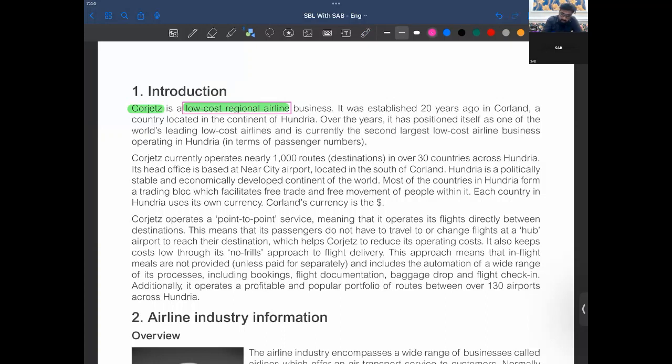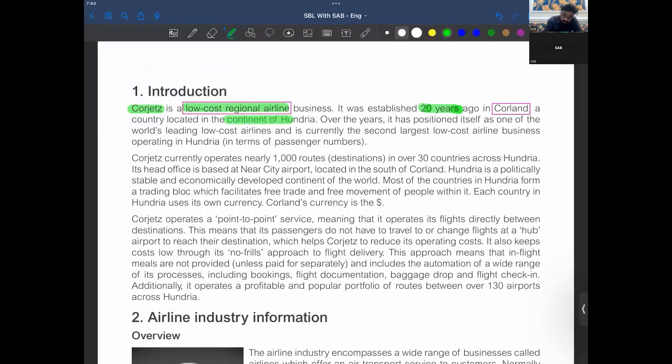It was established 20 years ago, so it's a good time here. In Corland, which must be your country of operations, a country located in the continent of Hungary.